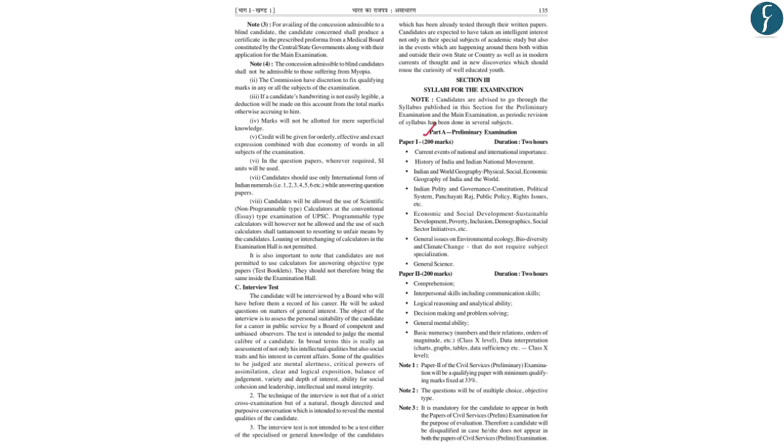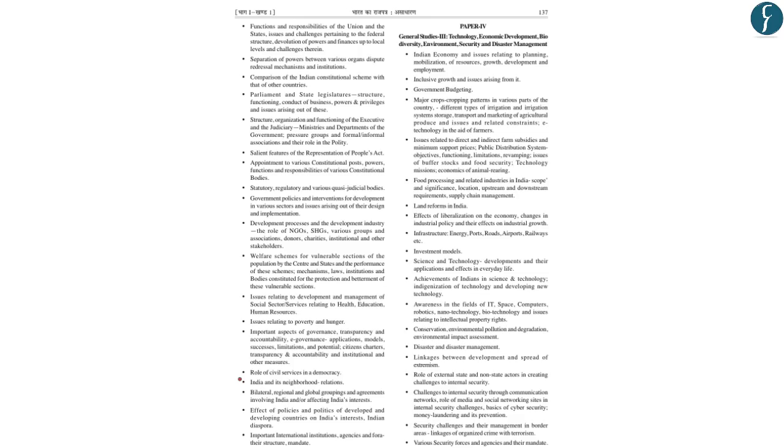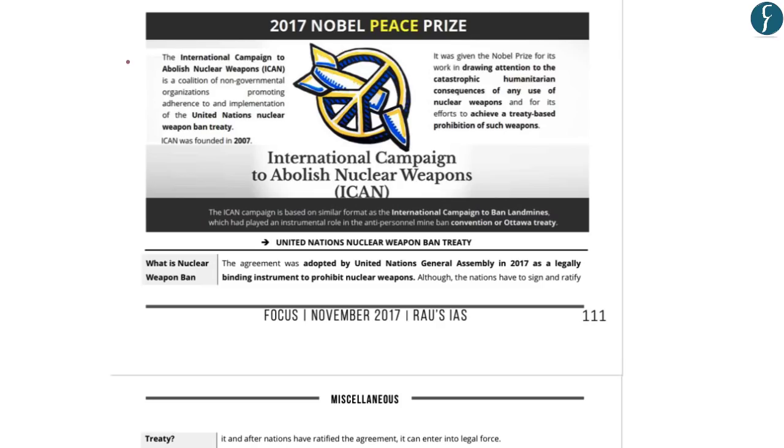Now, in terms of your prelims examination, it would be placed in current events of international importance. And with regards to your mains paper, it would be placed in GS paper 2 under the international relations section, wherein the Nuclear Weapons Ban Treaty would be placed in global agreements affecting India's interest, and ICAN would be placed in important international agencies. Now, I had made this article for the November edition of the Focus magazine.